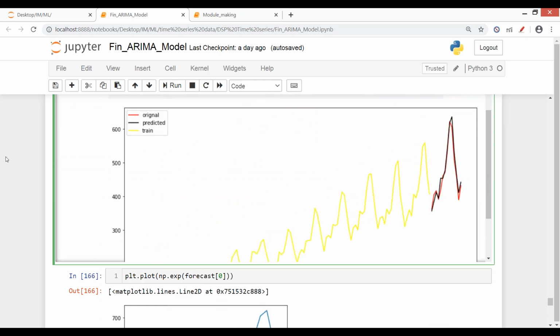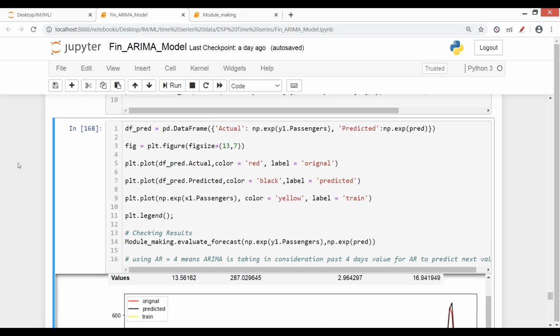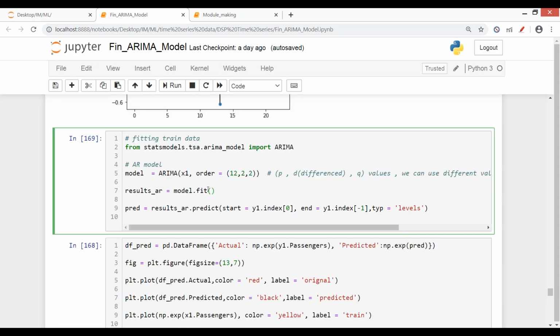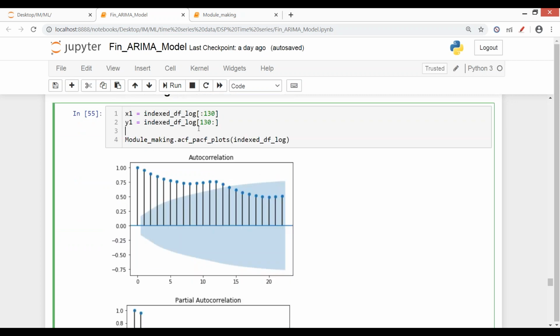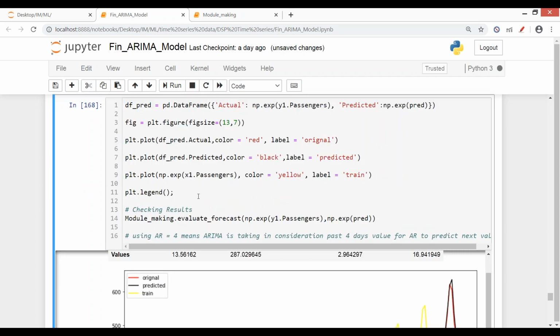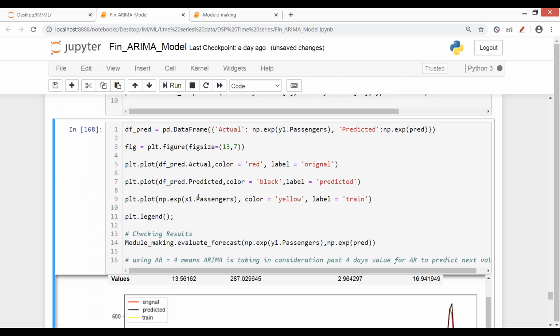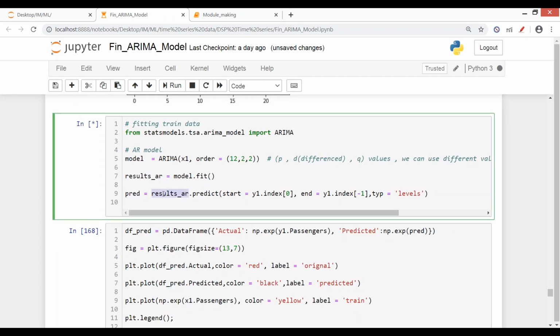Where have I stored that variable? I think I've deleted it or what. Let me just run this. It will take some time. I need to run it. And using this result AR, I'll be making the forecast.